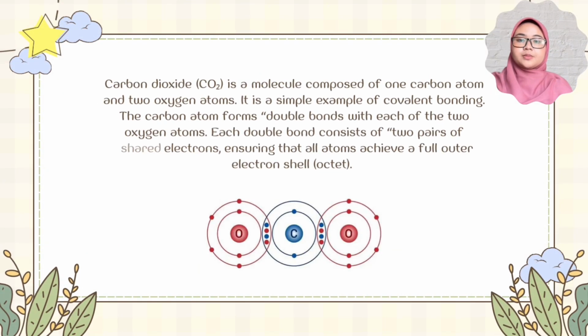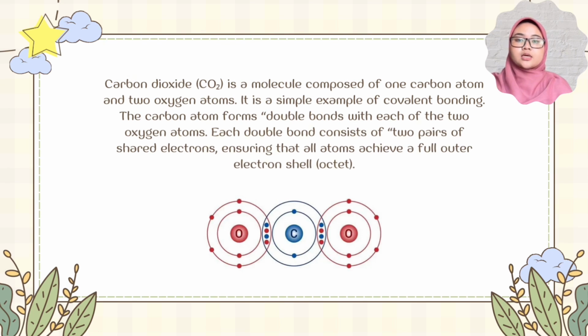These bonds can be either non-polar, where the electrons are shared equally between atoms of similar electronegativity, like in oxygen, or polar, where electrons are shared unequally, causing one end of the molecule to be slightly negative and the other slightly positive, like in H2O. As an example, carbon dioxide, or CO2, is a molecule composed of one carbon atom and two oxygen atoms. It is a simple example of covalent bonding.